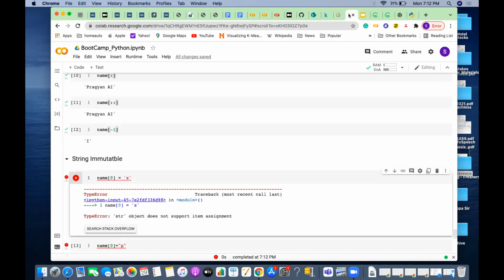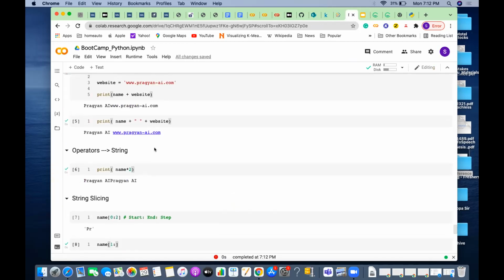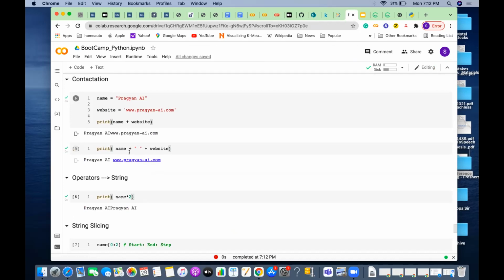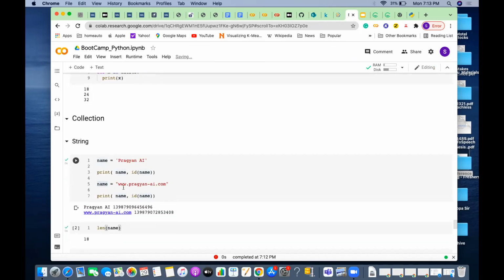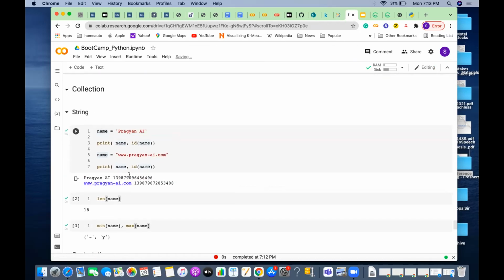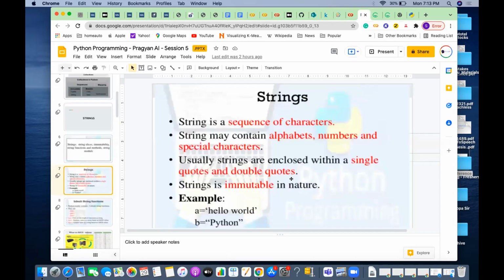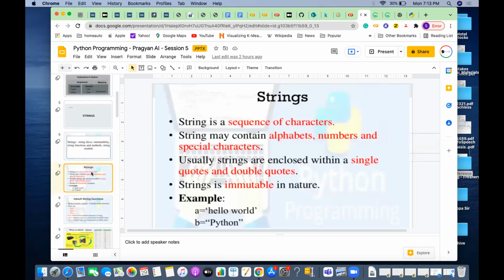But what I showed earlier is that when I assign something different to the name, they are not at the same address I'm modifying. I am creating another memory address and storing another value there. So I'm not changing it. So string is immutable. Same thing we discussed, I explained to you with int how int is immutable. It is similar to that. So any question here? Has anybody understood how string is immutable?